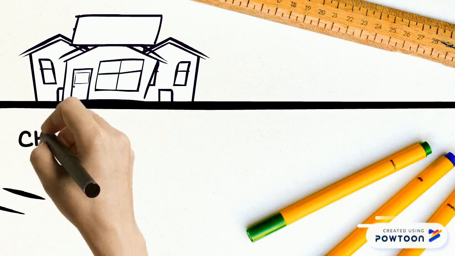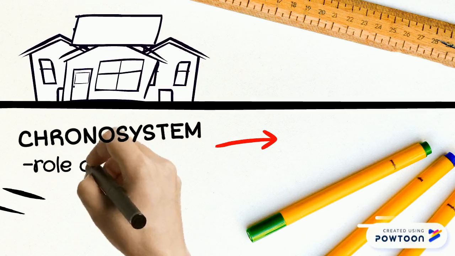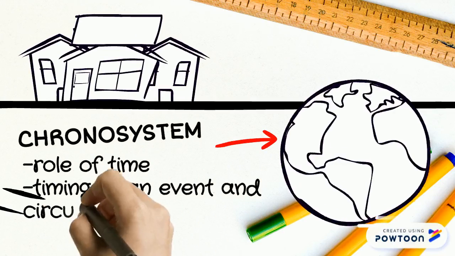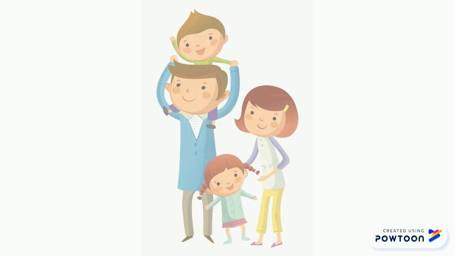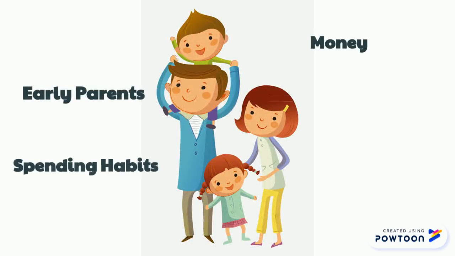And the last is the chronosystem. The chronosystem has the role of time. Part of this relates to when the events occurred in the person's life. Examples of this are being an early parent, involving money, spending habits. In other words, it's a shift over one's lifespan.